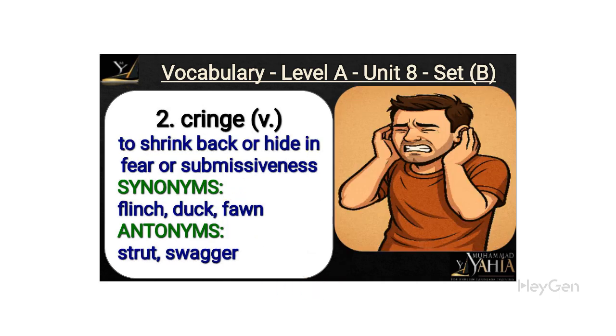Cringe, as a verb, means to shrink back or hide in fear or submissiveness. Synonyms include flinch, duck, and fawn, while antonyms are strut and swagger. It helps in recognizing body language and emotional responses in various contexts.